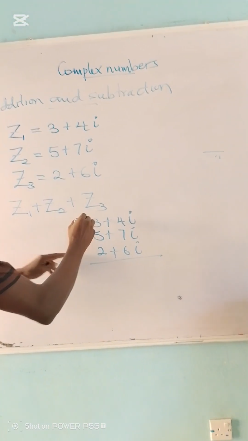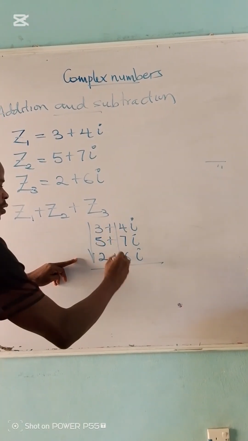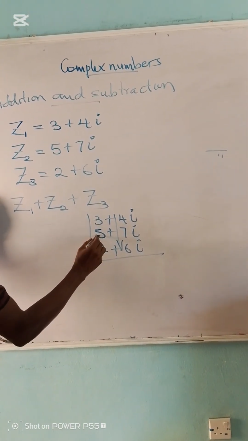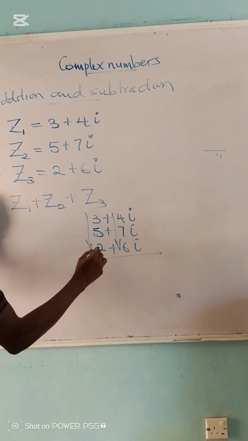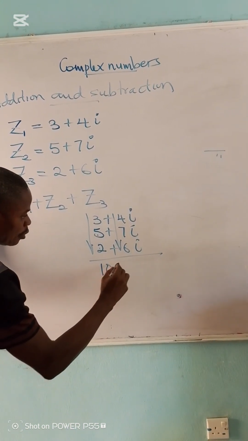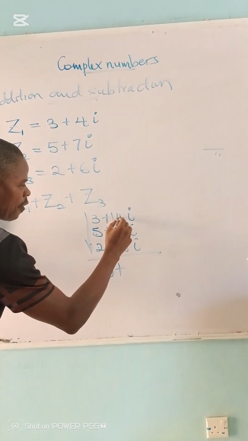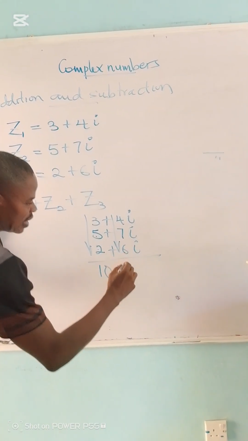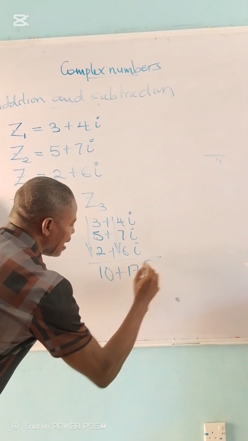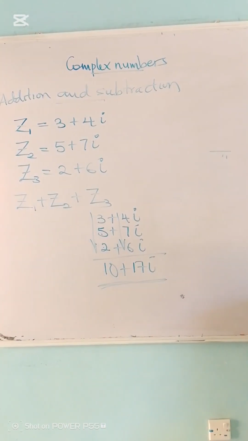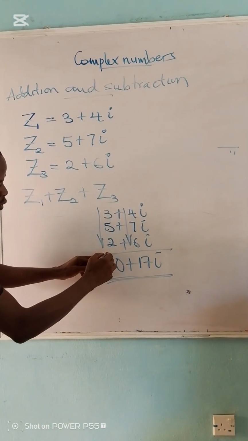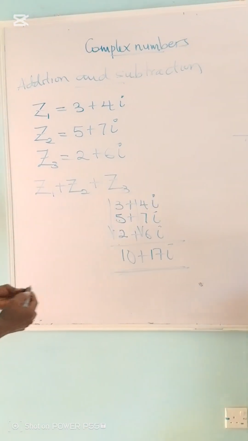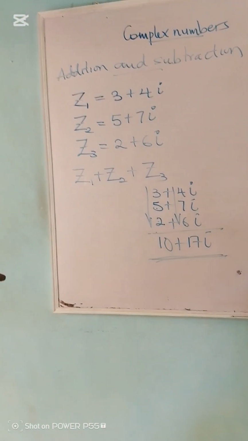So we add all the real numbers, then all the imaginary numbers. 3 plus 5 is 8, 8 plus 2 is 10, so we have 10. Then 4 plus 7 is 11, 11 plus 6 is 17i. So that will give me the sum of the three. Just add the real parts together, then add all the imaginary parts together, and we obtain the sum of the complex numbers.